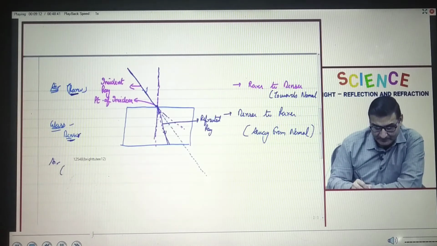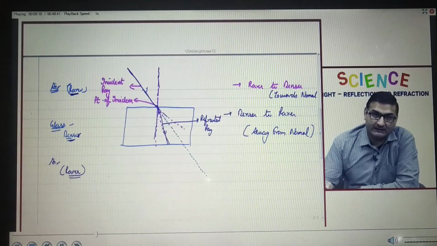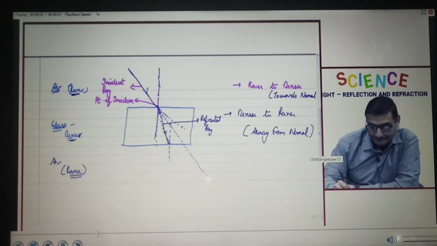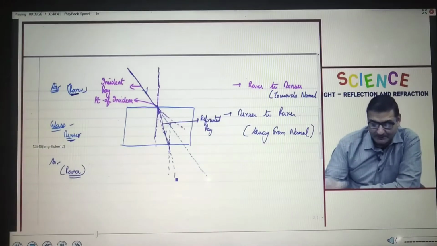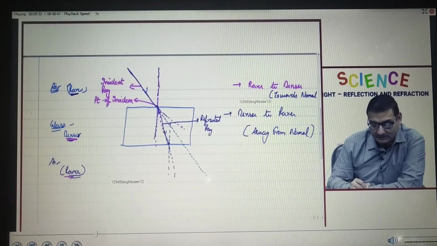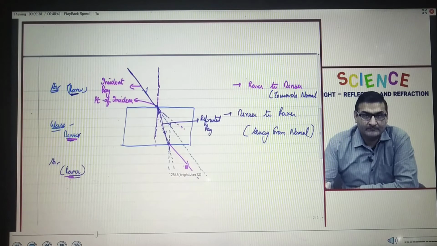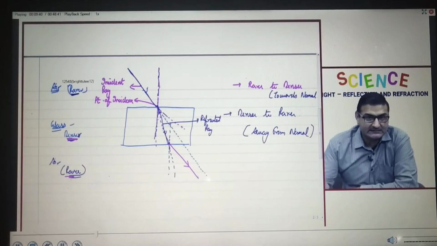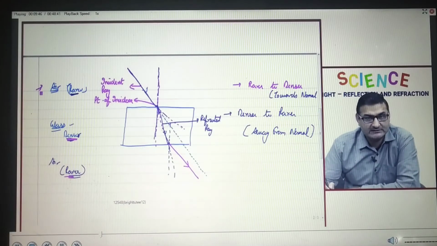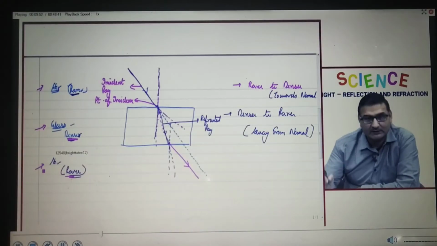Fine? Now, this ray of light once again will move out of this medium glass and again it will go to air, which is again rarer medium. Now it will again bend. Fine? And this time, once again at this point, we will draw a normal. It should have gone this way, but actually it will bend now away from the normal because it is going from denser to rarer medium. So it will go away from the normal. Right? So we have seen lot many things in this particular figure. Just try to understand. We have taken a medium air from which a ray of light was coming. It was entering the medium glass and then again it was going into the air.